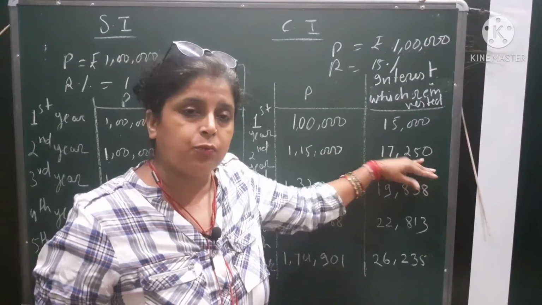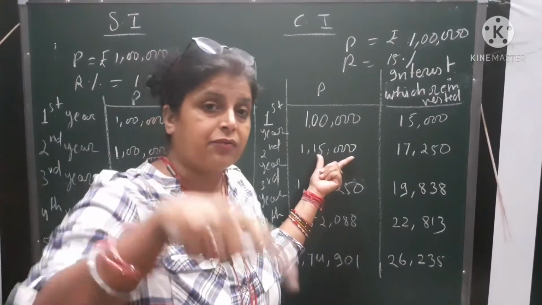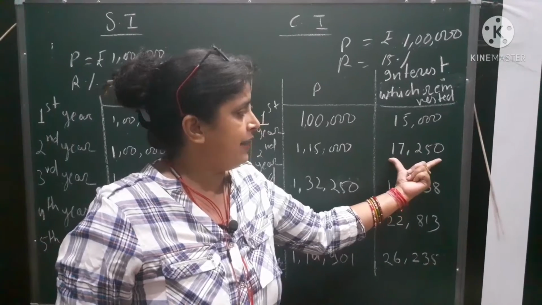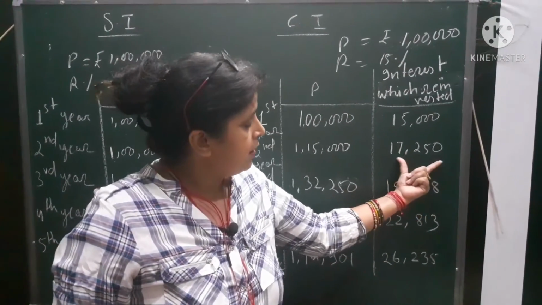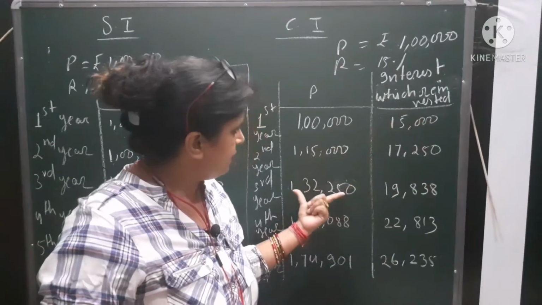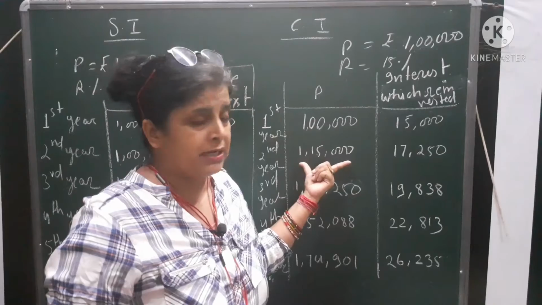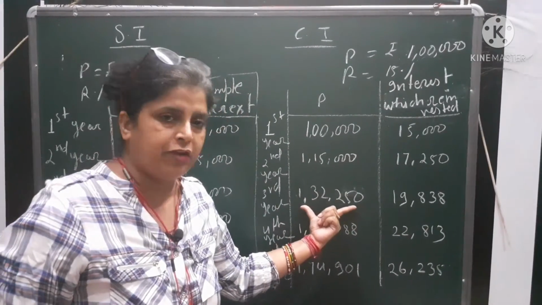Why is there a difference? Because here that person is getting interest on interest also. So at the end of the second year he got 17,250 rupees, and instead of withdrawing this money, he again reinvested it. He added this interest to his previous year's principal, so it became 1,32,250 rupees.